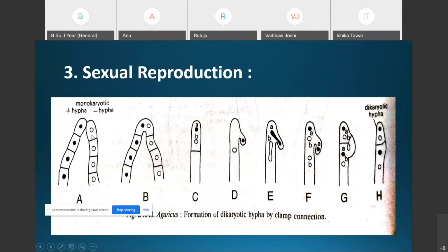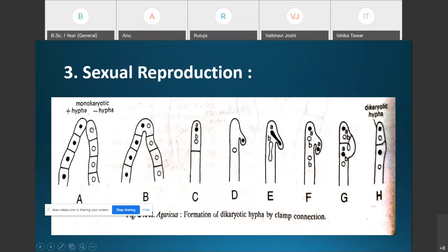These primary mycelia are developed by the germination of the basidiospores. The positively strained basidiospore will give rise to the positively strained primary mycelium, and the negatively strained basidiospore will germinate and give rise to the negatively strained primary mycelium.